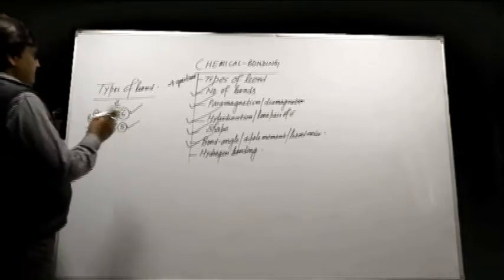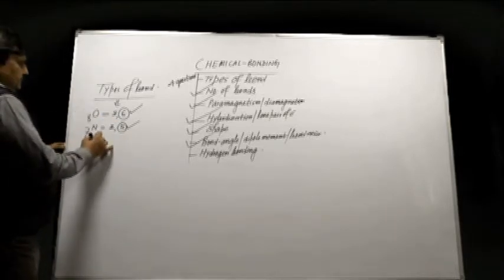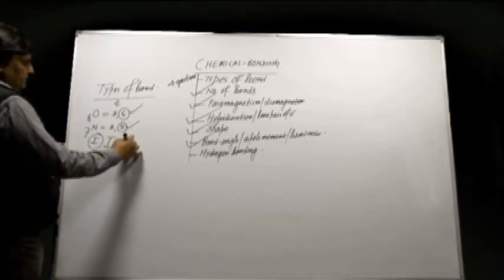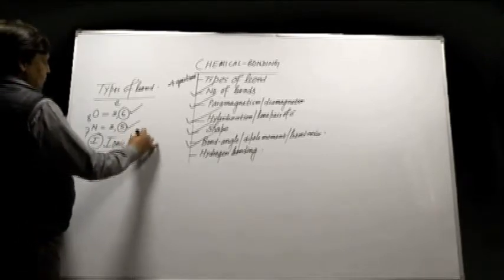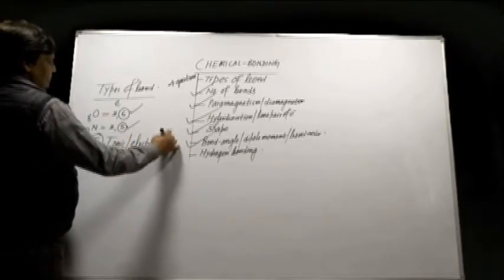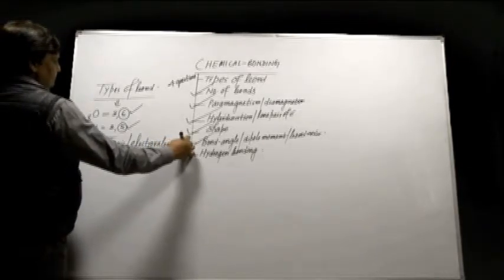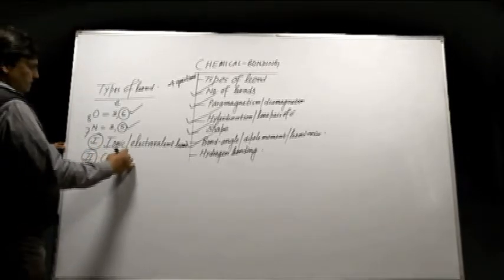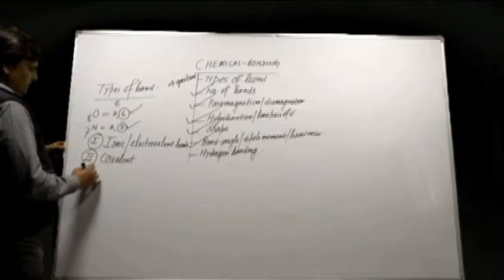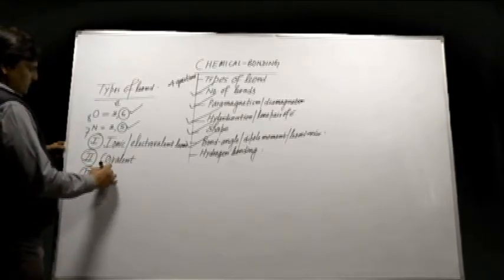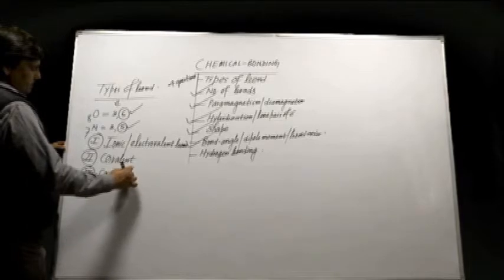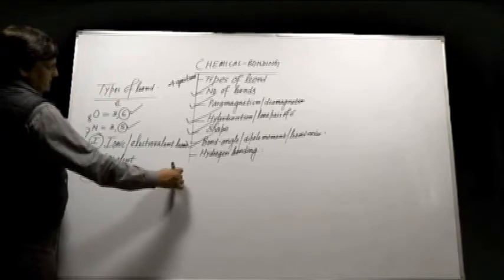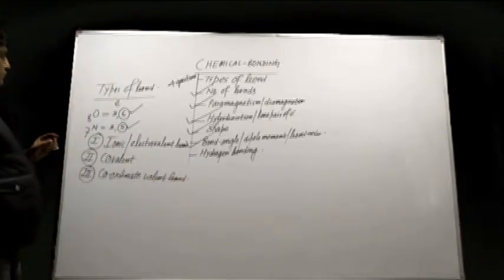Now, as far as types of bond is concerned, the first bond is ionic or electrovalent bond. Second is covalent, third is coordinate valent bond. These are the types of bond. So, first is the ionic bond.